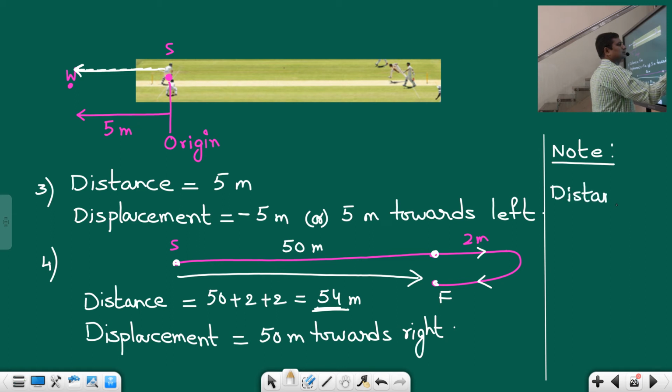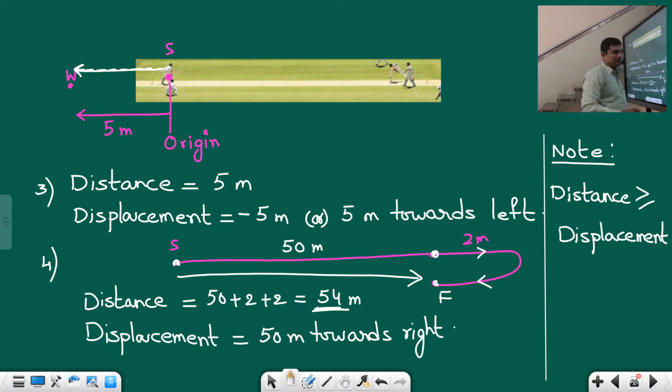It can never be less than displacement. Distance will always be either greater than or equal to displacement. So this is one important point, students.